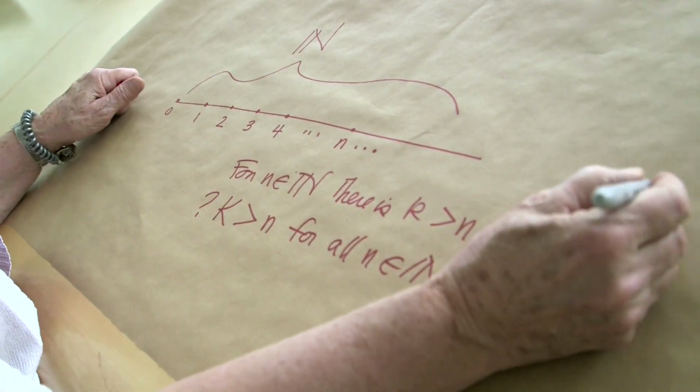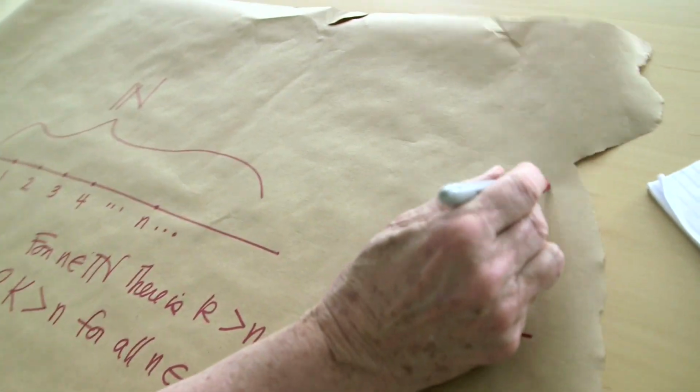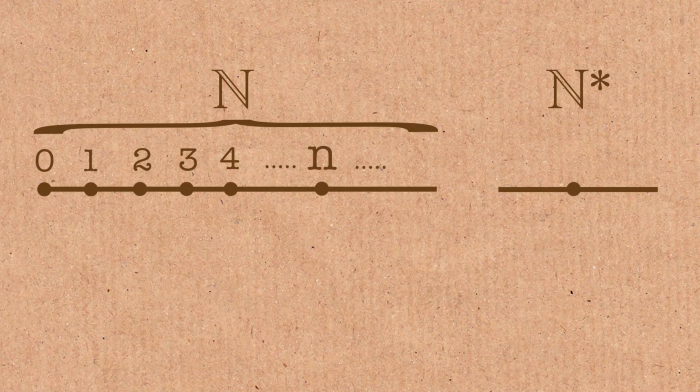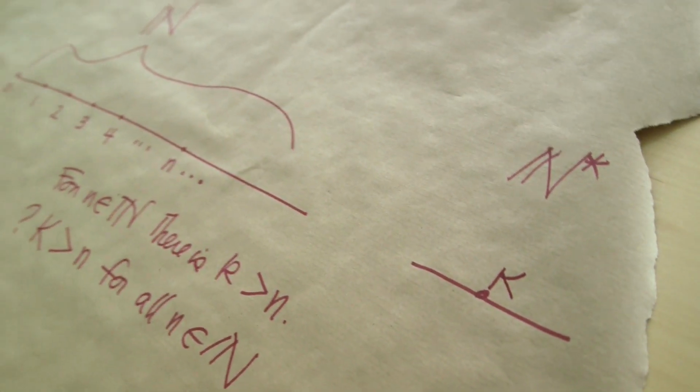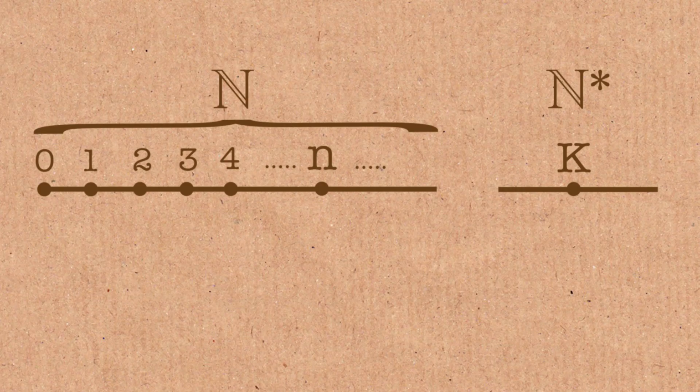We don't just look at N, we look at other number systems. And there's one in which we have a k that's bigger than all of these. Out here, let's put it in here. I'll call it N star. I'll just say it's another version of N. It has a lot of the same properties of N, but we can give ourselves a number out here which is bigger than all of these at once. So we're greedy, or we're lazy, or we say, why not?